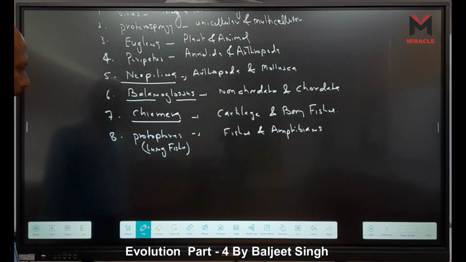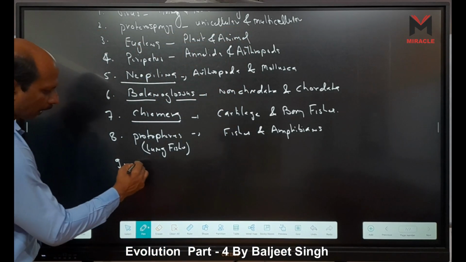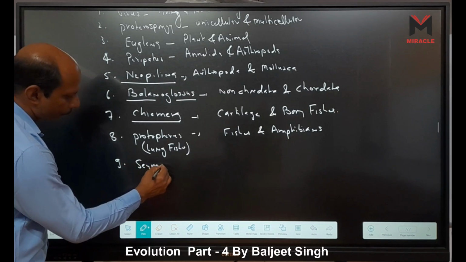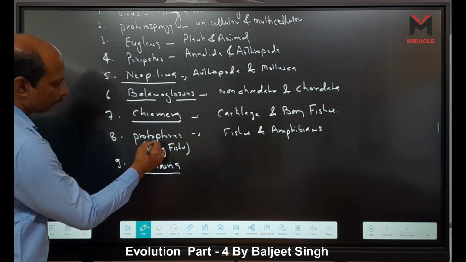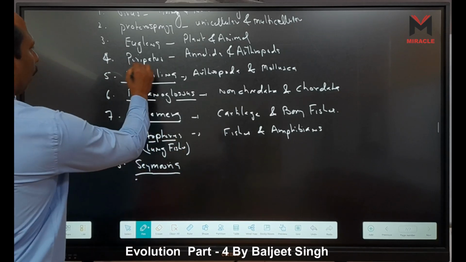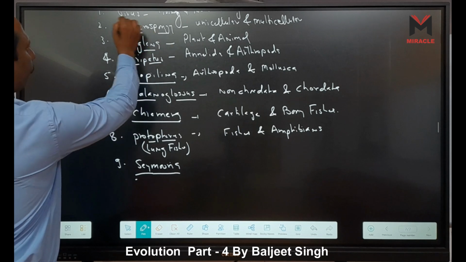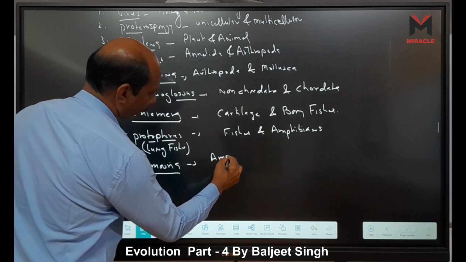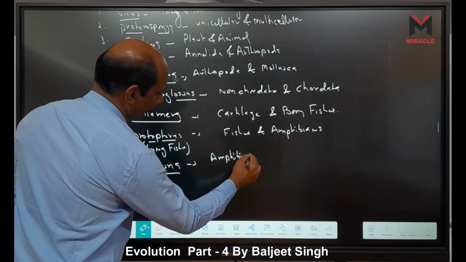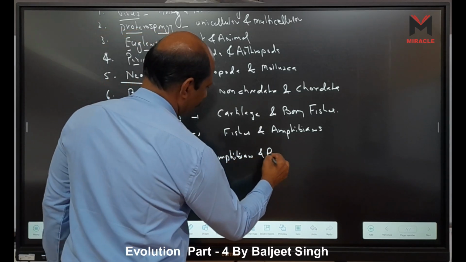The ninth is Seymouria, between amphibians and reptiles. These are scientific names, so we have to underline them.